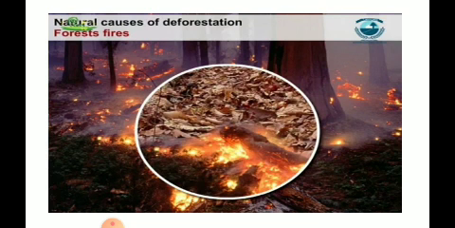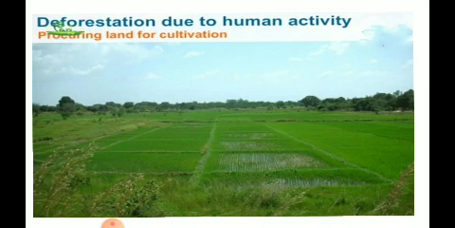How does this happen? This happens in summer, children. In summer, as the wind blows, the dry leaves and the twigs of the trees get rubbed with each other, and friction is caused while rubbing. As the friction is caused between the leaves and the twigs, what happens? It bursts into flames. So this is one of the natural causes of deforestation.